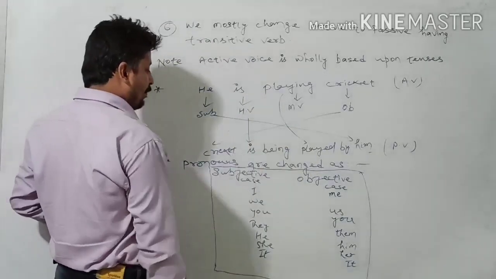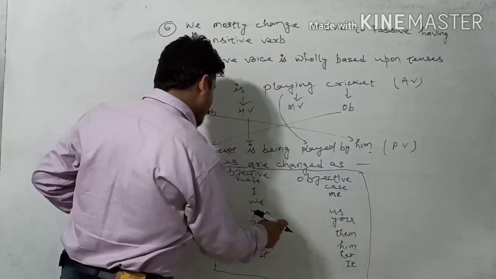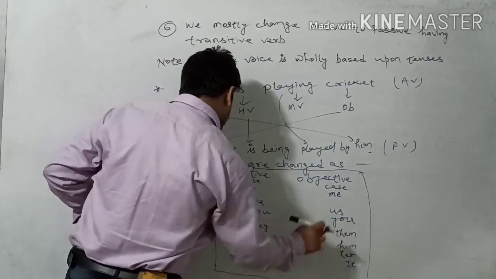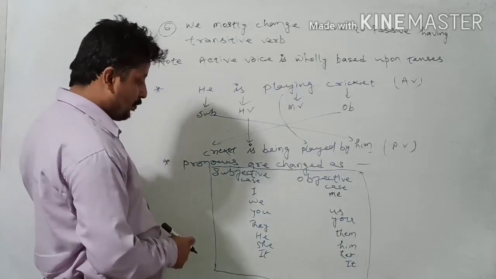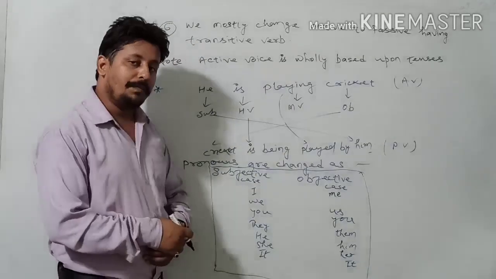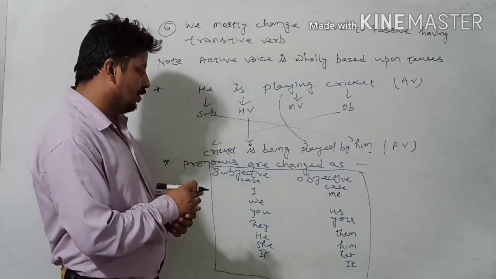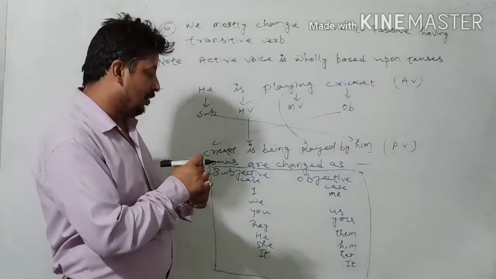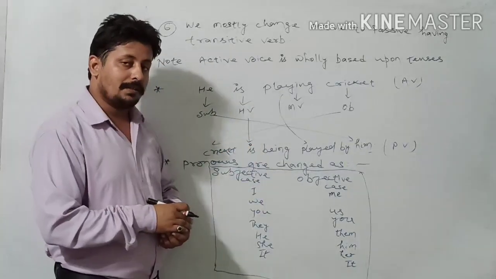And then in the objective, I changes into me, we into us, you into you, they into them, he into him, she into her, and it will be the same. And just vice versa is used when the object comes at the place of the subject. The case is in the subjective case.